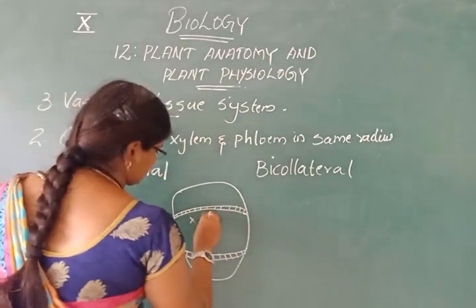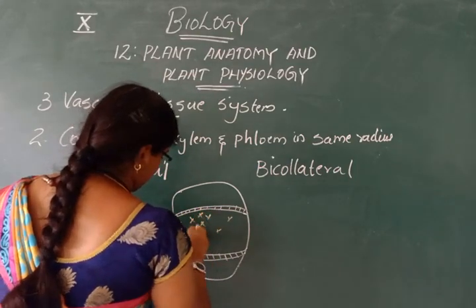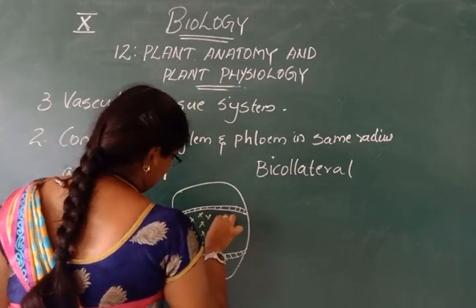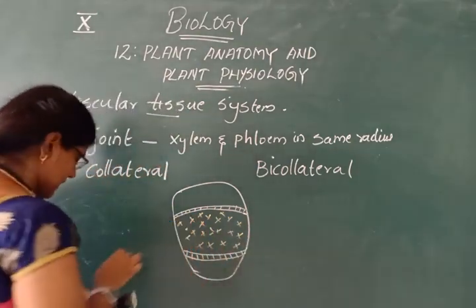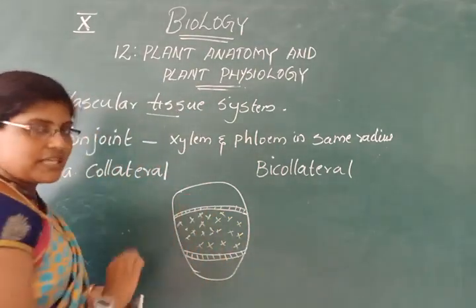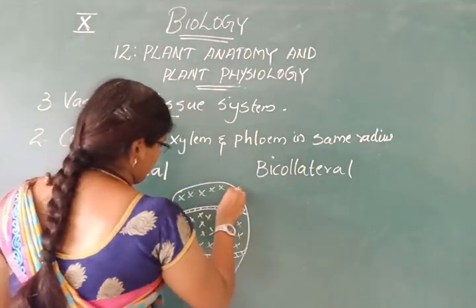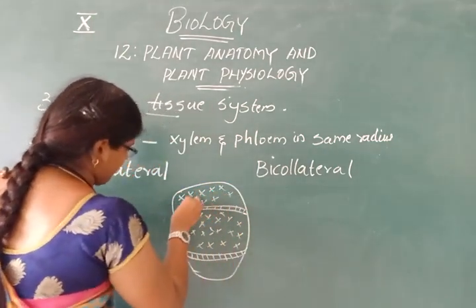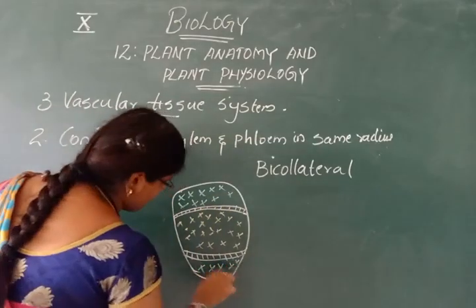This is xylem. Phloem is present on both sides of xylem, which is called bicollateral bundle. These green colored markings are phloem and yellow colored markings are xylem.